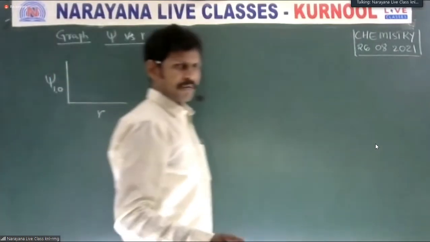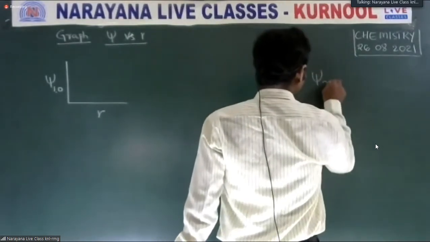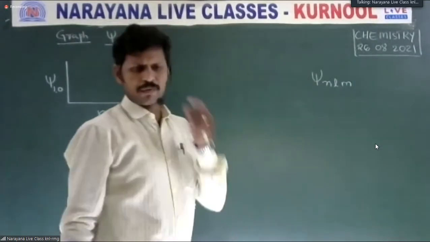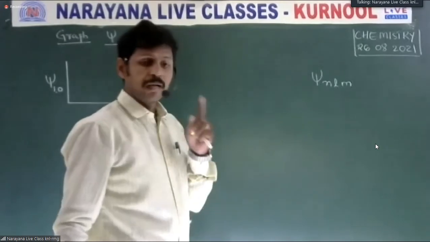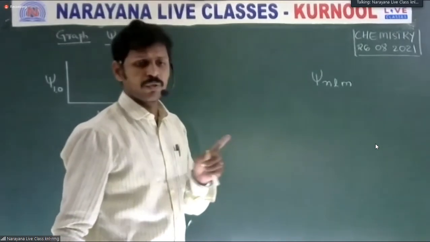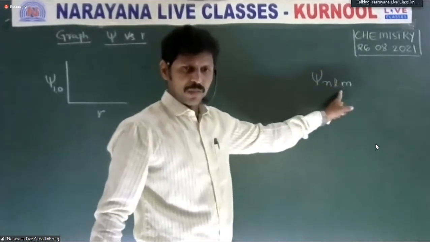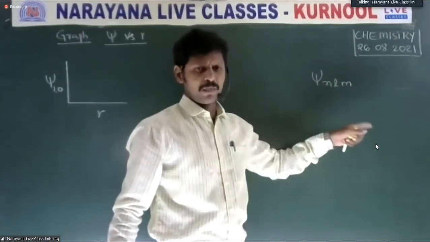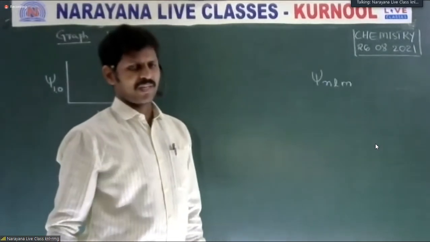From an examination point of view, in graphs, psi of n, l, m. The Schrodinger wave equation relates to the principal quantum number, azimuthal quantum number, and magnetic quantum number. These three are derived from the Schrodinger wave equation.